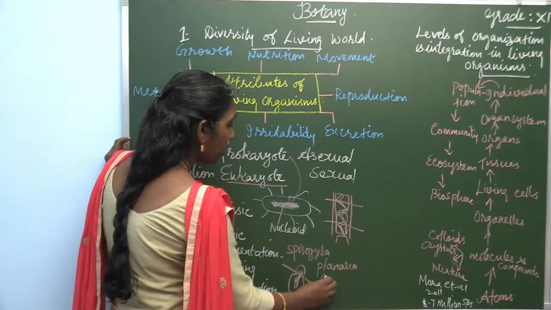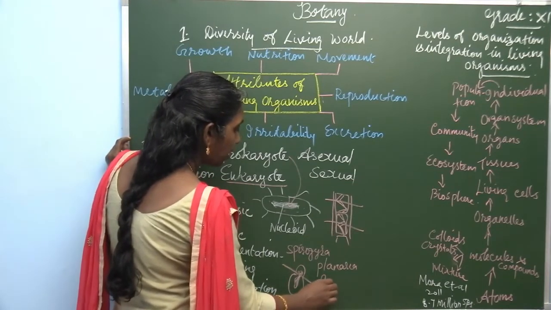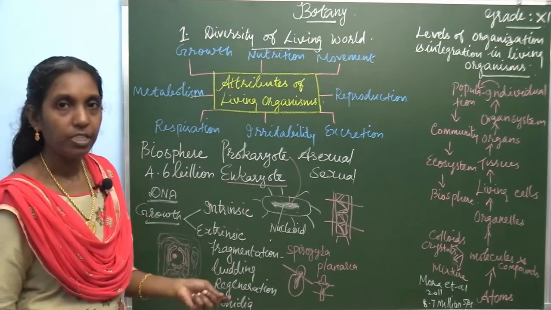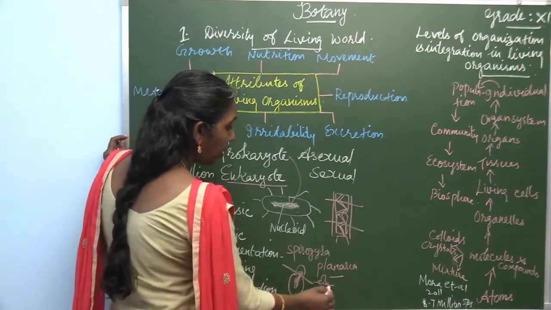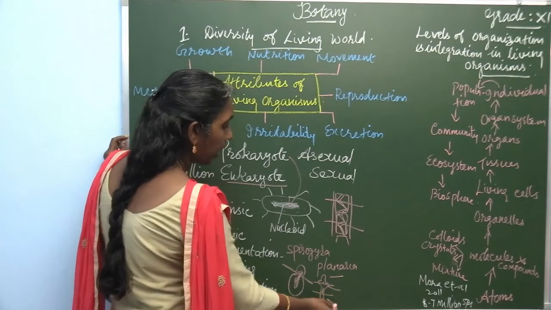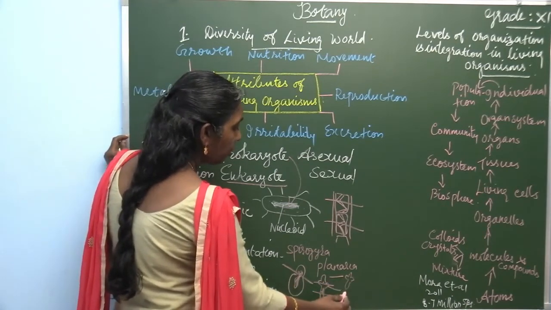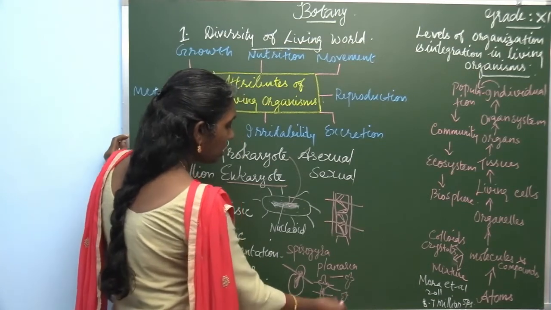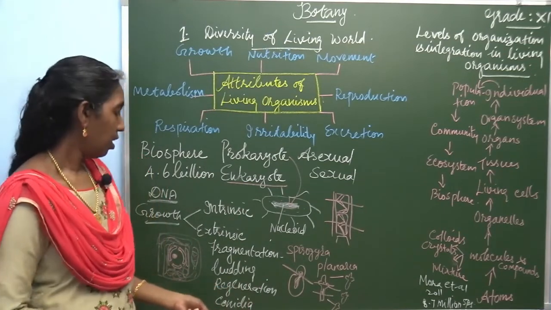Its body contains the head part, the body part as well as the tail part. If it is cut into 3 different pieces, each part, the head, the body part and the tail, has the ability to develop into the entire organism. So, this type of reproduction is the regeneration method.